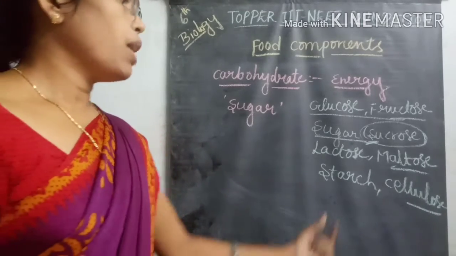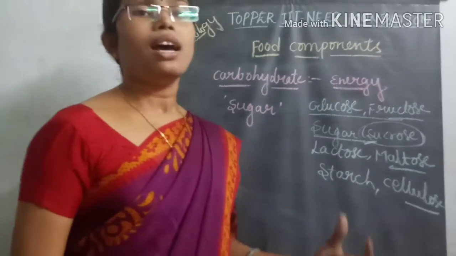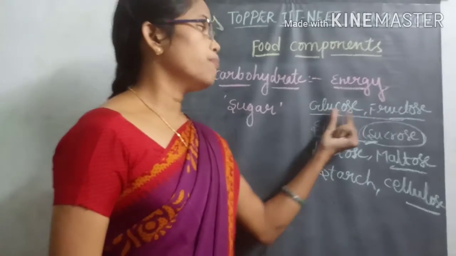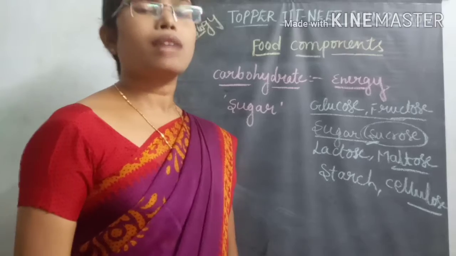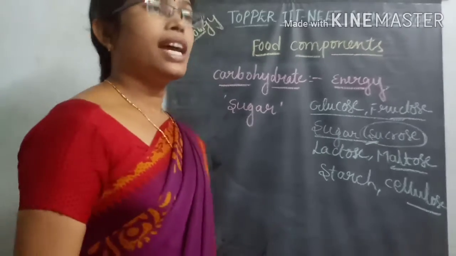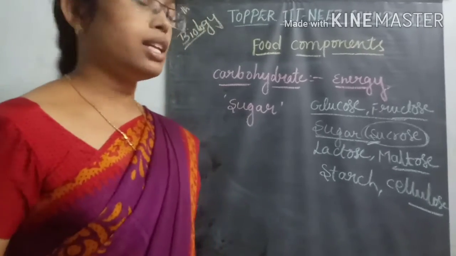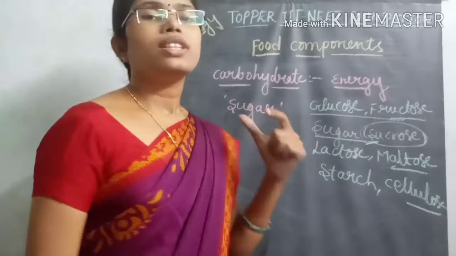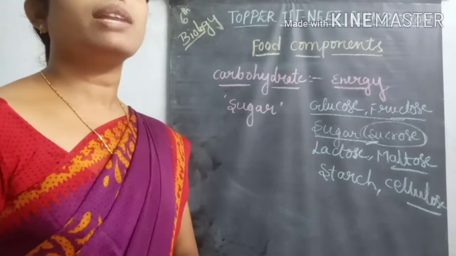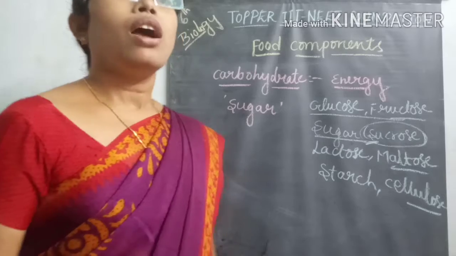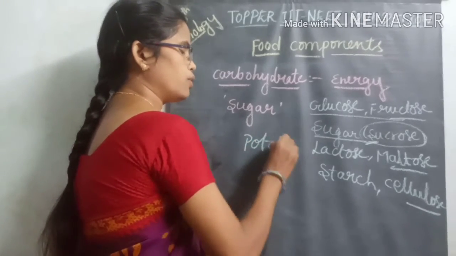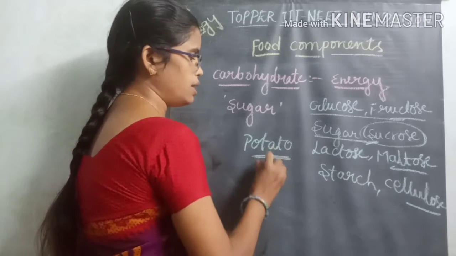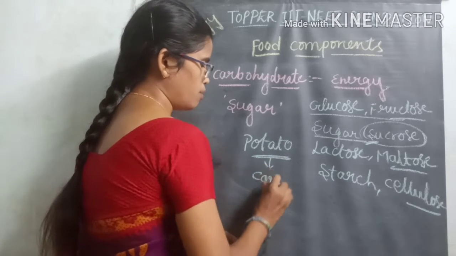Like that, the complex carbohydrates are converted into simple sugars during the digestion of the materials. Okay, so how will carbohydrates be tested? For example, if you take one potato, I already told you the potato is one of the main important sources of carbohydrate.